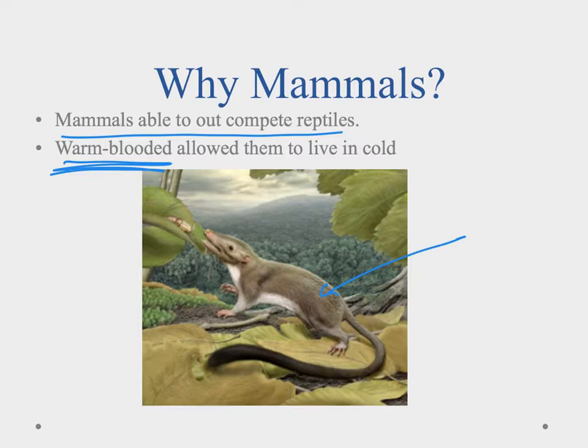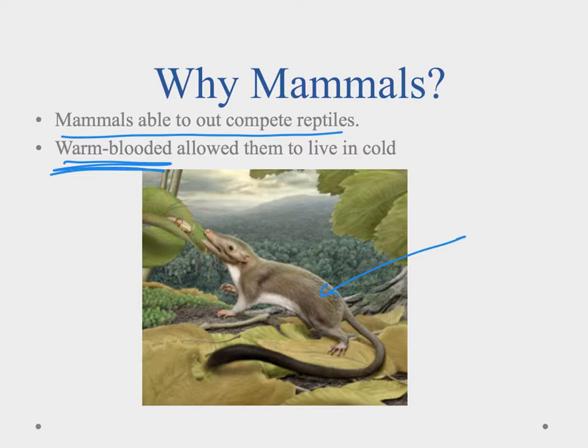Remember, dinosaurs don't have this. They may have been cool blooded, but they weren't warm blooded. So, if you have a pet snake or a pet lizard or a pet turtle, you know that it has to sun itself to warm its body up. Mammals actually were able to keep the heat from respiration inside, and they were able to regulate their body temperatures that way.